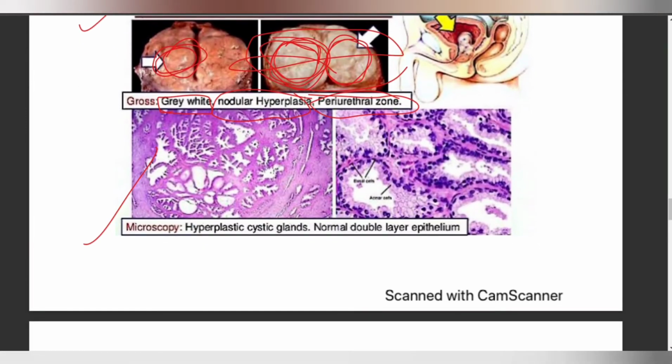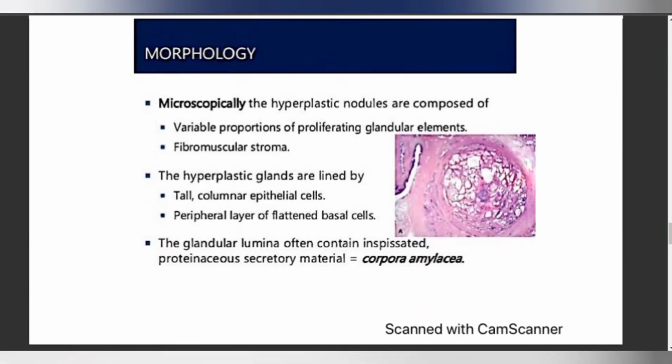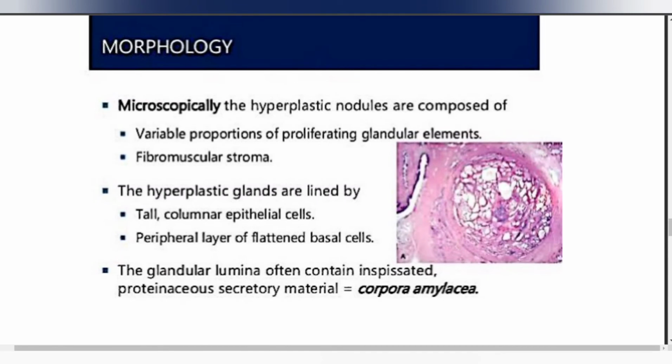In the microscope, you can see that there are hyperplastic cystic glands. As you can notice here, there is presence of cystic glands and normal double layered epithelium. Moving on to some more morphological features, these hyperplastic nodules are composed of variable proportions of proliferating glandular elements, important, and also the fibromuscular stroma.